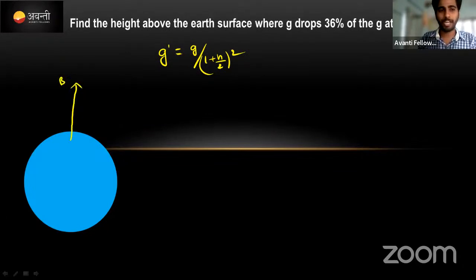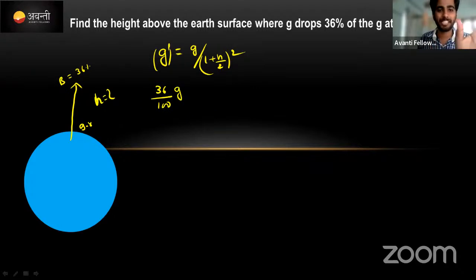What they are saying actually, we are going height from the earth surface. At a point, I don't know this point B. At this point, the gravity here 9.8 था ना, इधर 36% of the 9.8 is decreased. Means what will be the height at that point? We need to calculate the height. Height को calculate करना पड़ता है. Okay, g dash value 36% बोल रहा है वो. 36 means 36 by 100 ना, original g से 36% is equal to g divided by 1 plus h by r whole square.